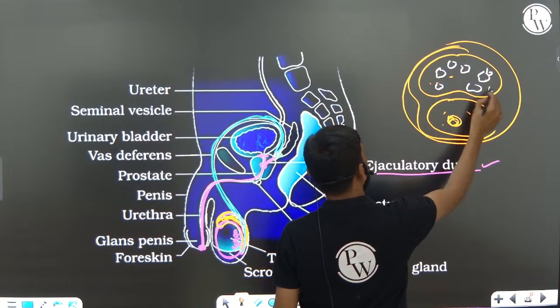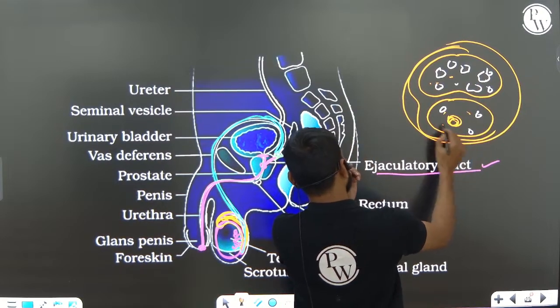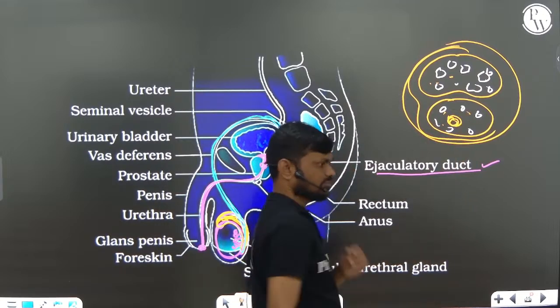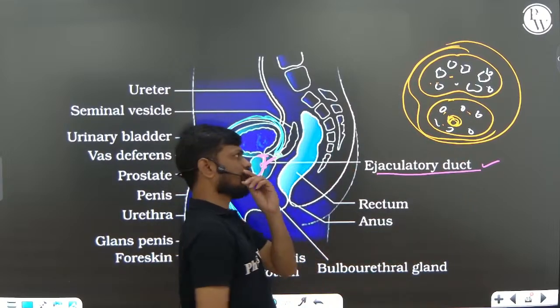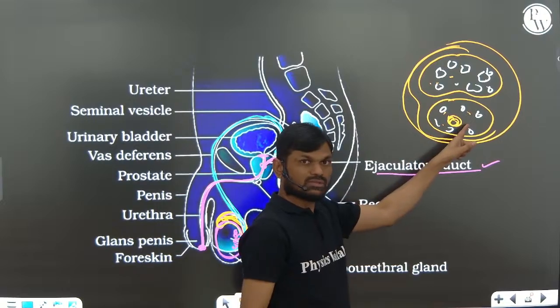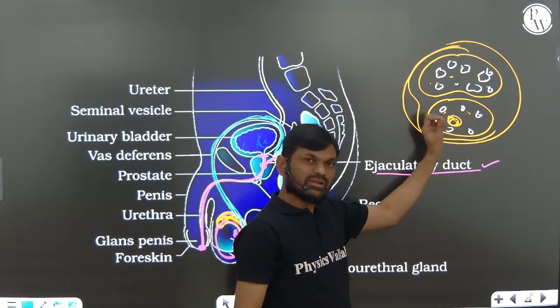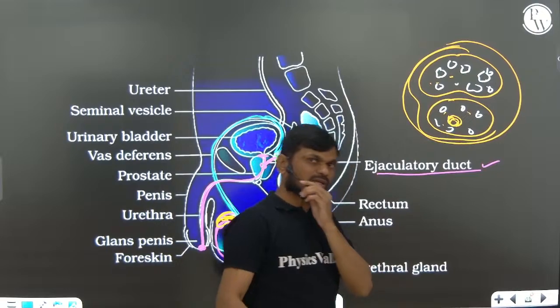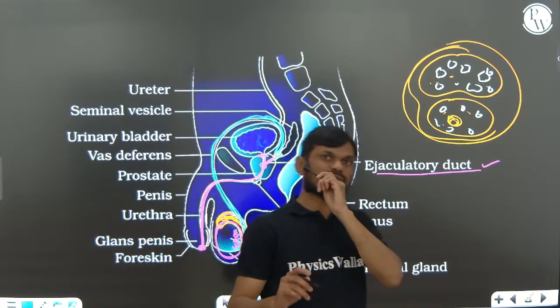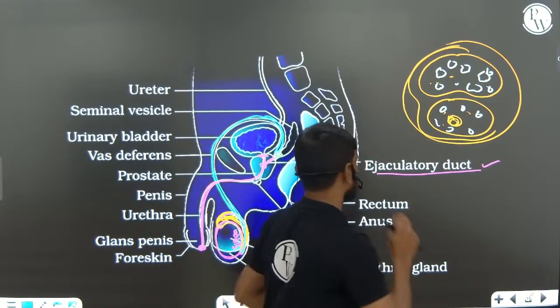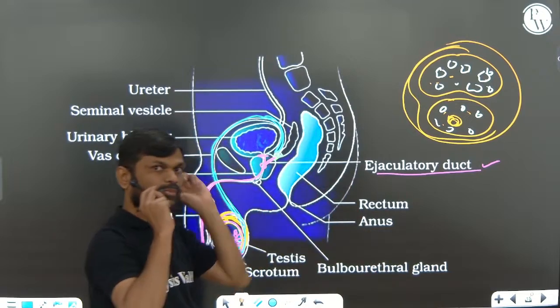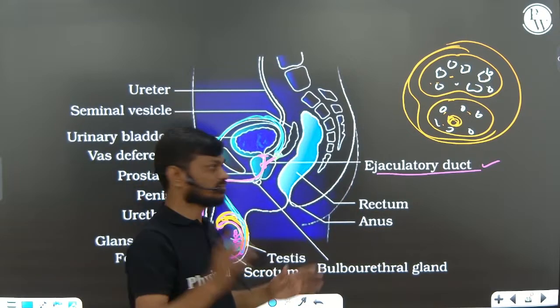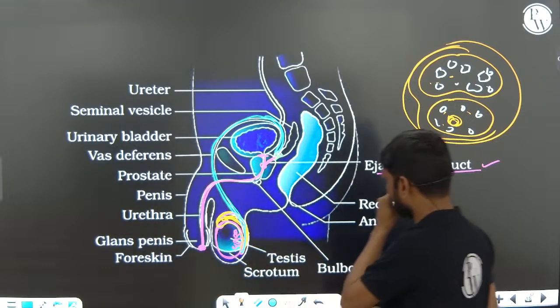When this erectile tissue is filled with blood, the erection of the penis takes place. Because of that erection only, insemination takes place. I hope you understood. This concept is very, very important.